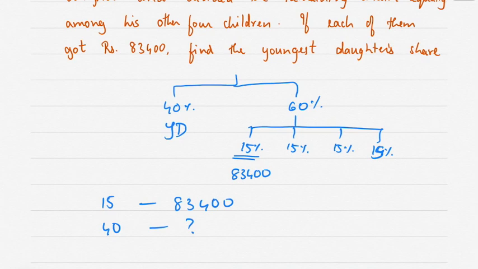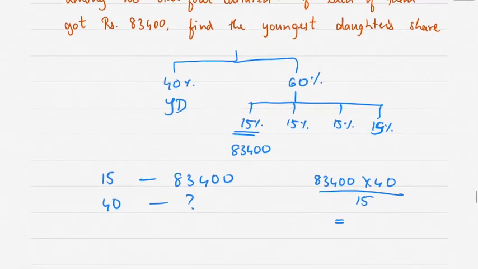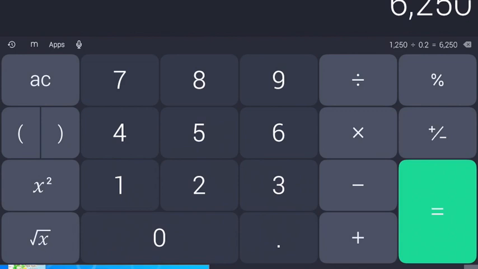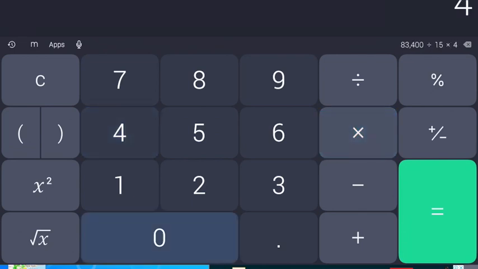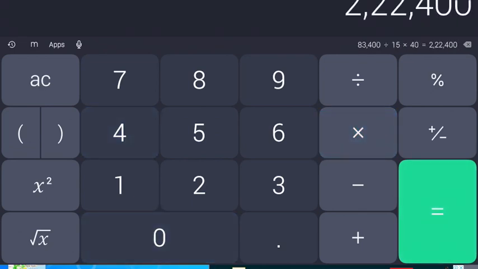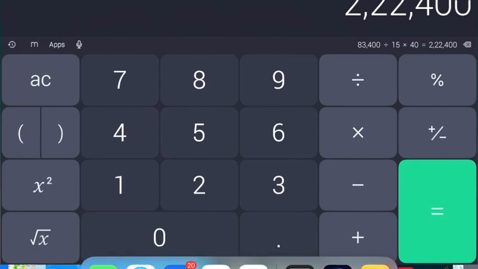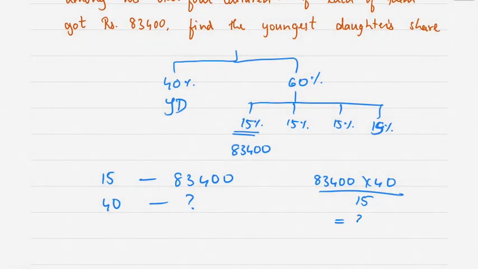So 83,400 divided by 15 multiplied by 40. It comes to 2,22,400. That means youngest daughter's share is 2,22,400.